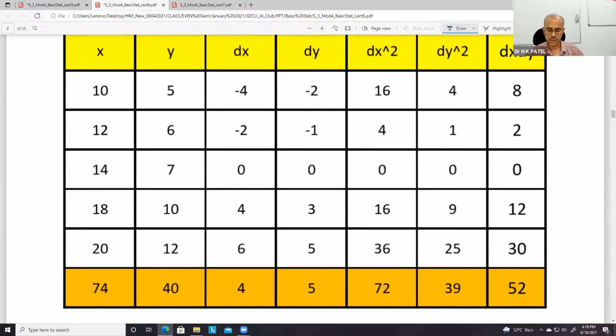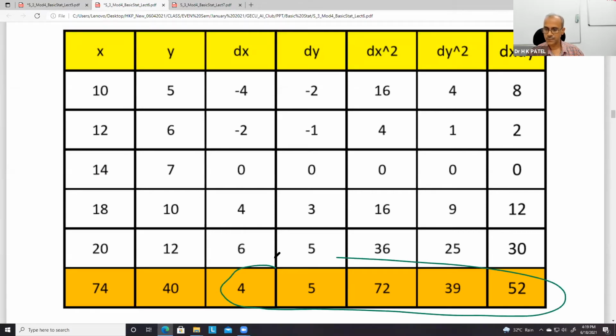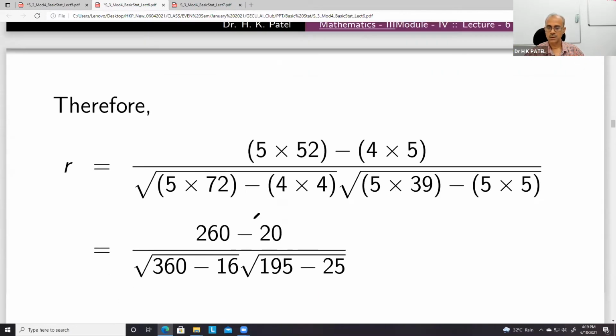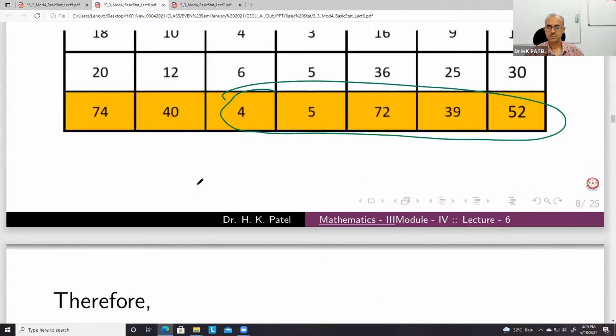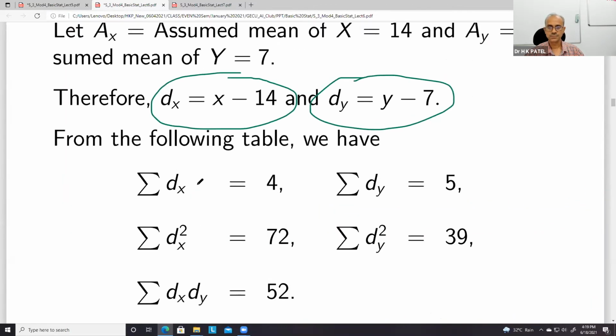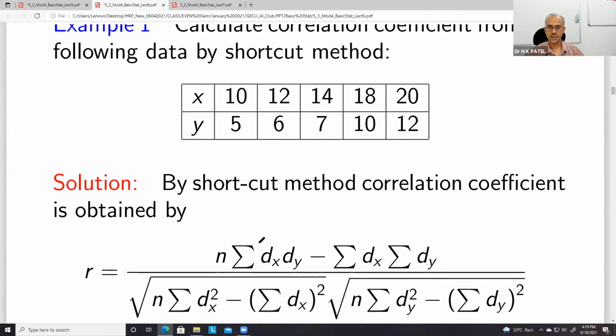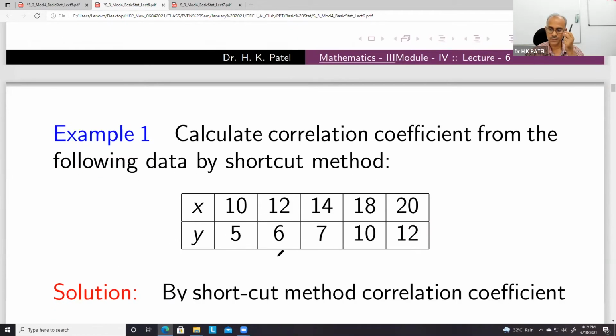You just calculate these five values correctly, and then substitute. So simply the numbers, no interpretation.